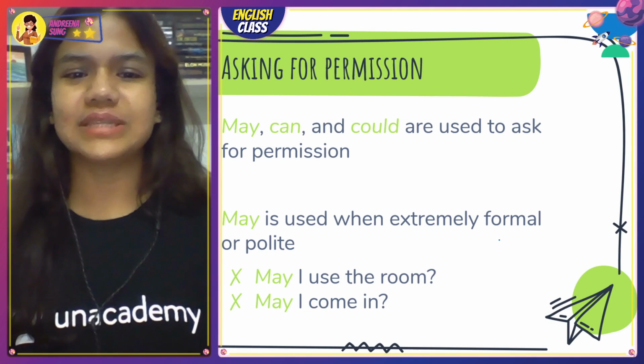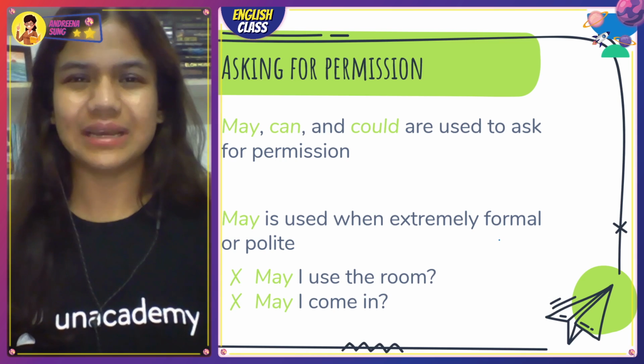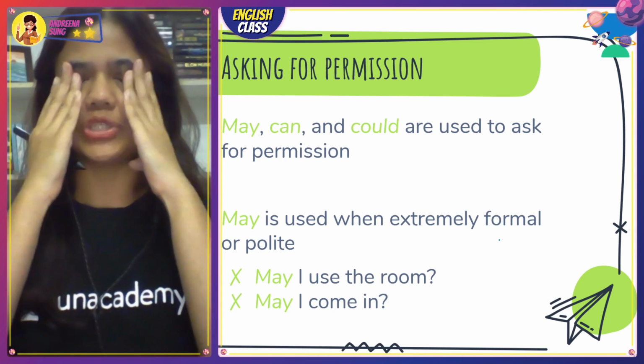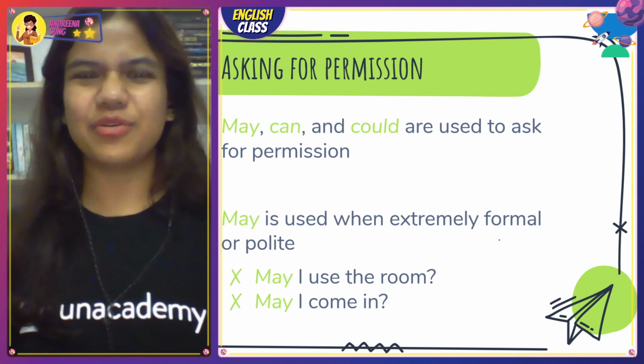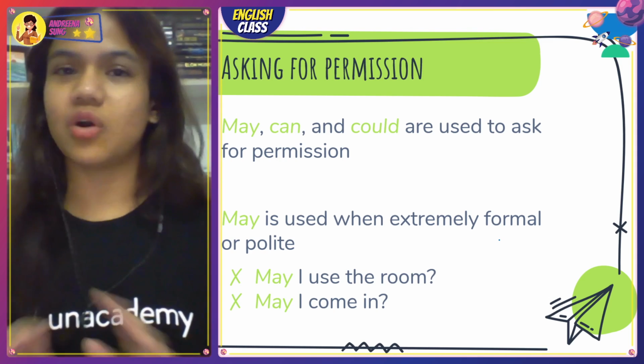Woohoo! Now the first thing that we are going to take a look at is permission. Permission is hella easy. Hella easy. ठीक है क्यों? क्योंकि we are asking for permissions a day in and day out, especially in school. Ma'am, can I go there? Ma'am, may I go there? Ma'am, may I go to the washroom? Ma'am, may I go outside? Ma'am, can I go?